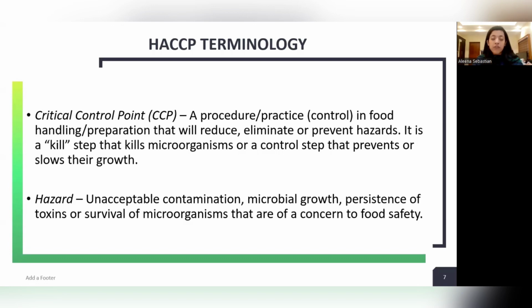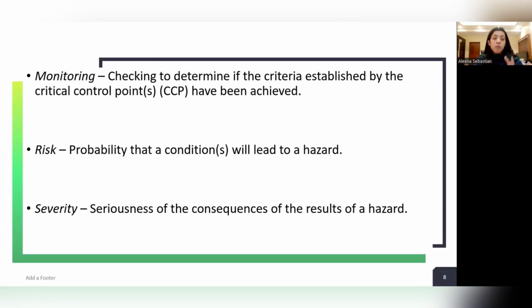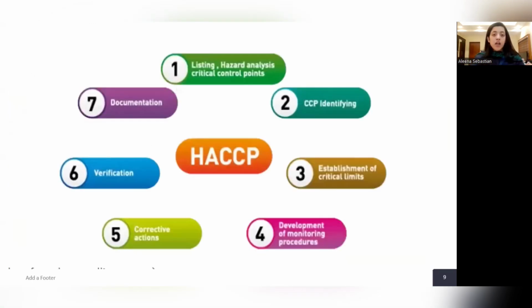You can check out our previous videos where we have discussed in detail biological hazards, microbiological hazards, physical hazards, chemical hazards, etc. Monitoring, as the name indicates, means we are checking continuously to determine if the criteria established by the critical control points have been achieved. Then risk is the probability that a condition will lead to a hazard. Then severity is the seriousness of the consequence of the results of a hazard.